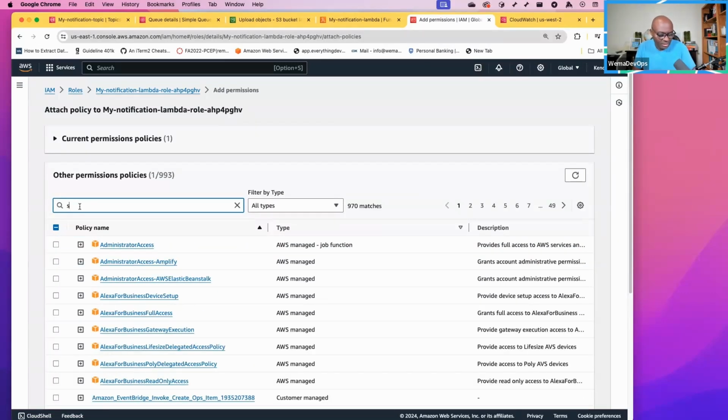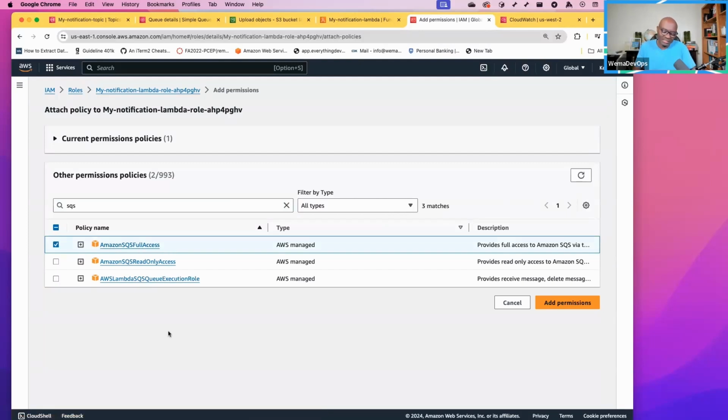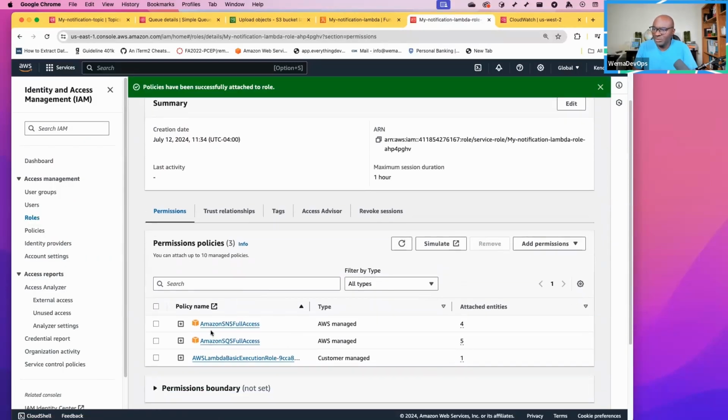So we add a policy for SQS. It has both SNS and SQS permission because it is trying to access the queue and SNS. So we can add these two permissions. Now our Lambda has these two policies, making them three. It should give our Lambda access to the queue and to SNS.